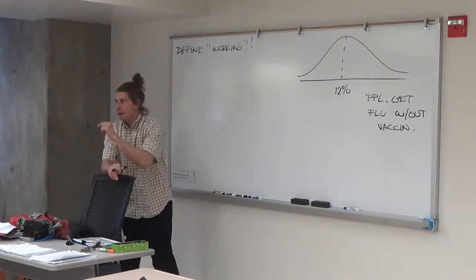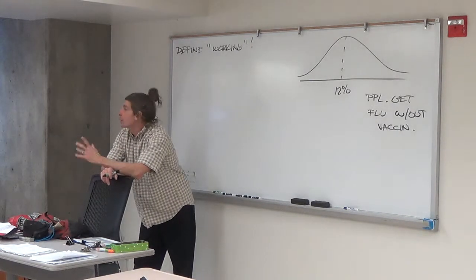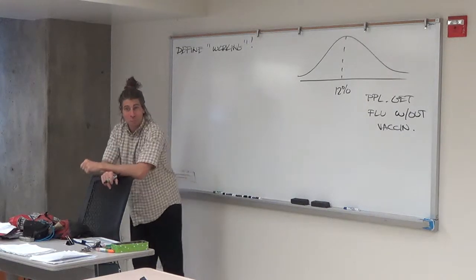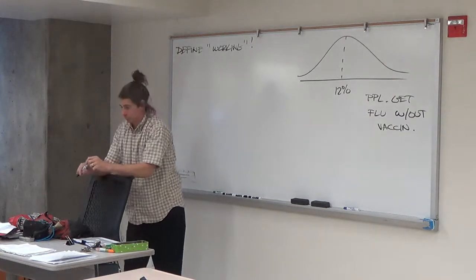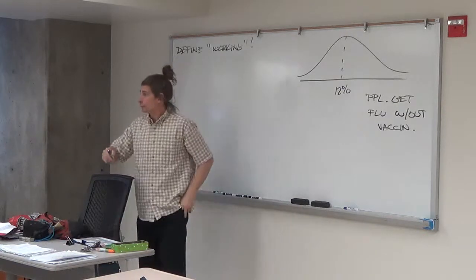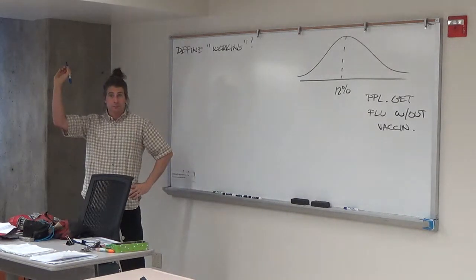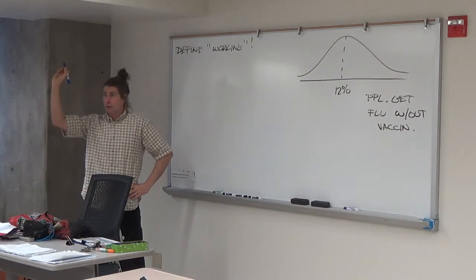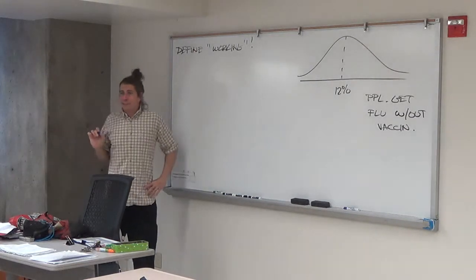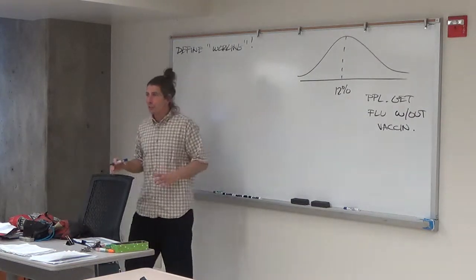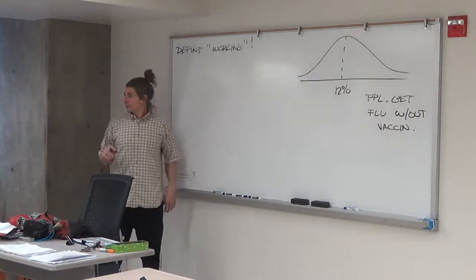Stacy? I'm just thinking 101 is 10% of the 1,000. 12% of people get the flu normally without the vaccine, and 10% of the people. So if it were that, it would only be working by 2%. So we need to figure out if it's statistically working or practically working. I wish I could can that whole conversation right there and put it on a shelf for the world to crack open.